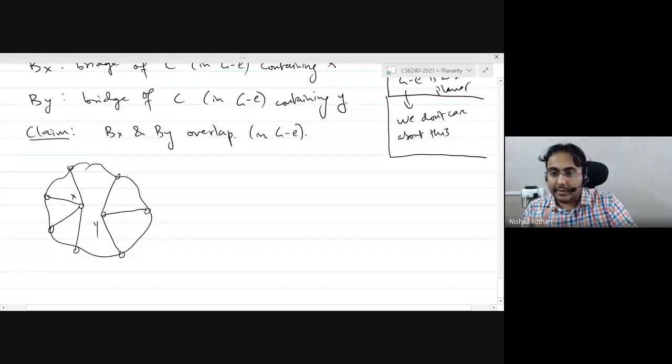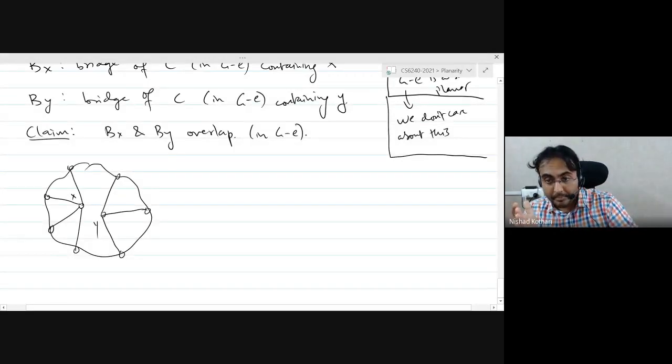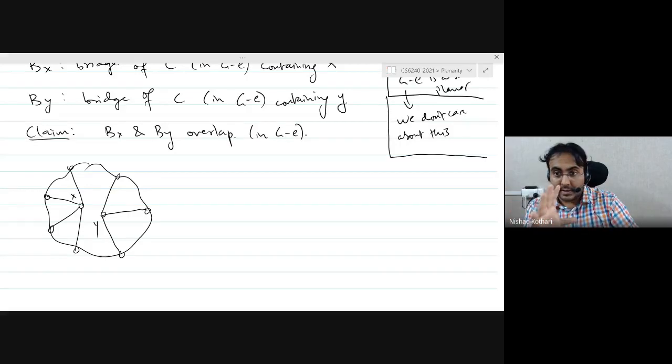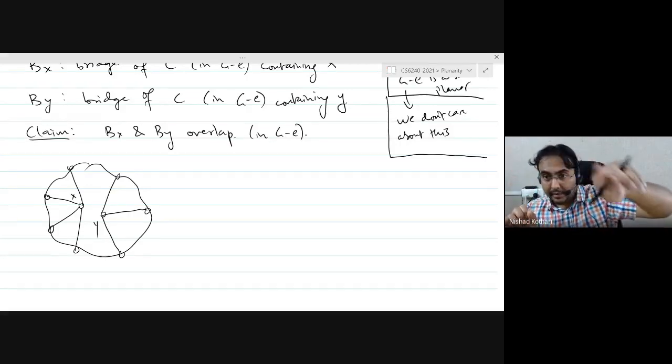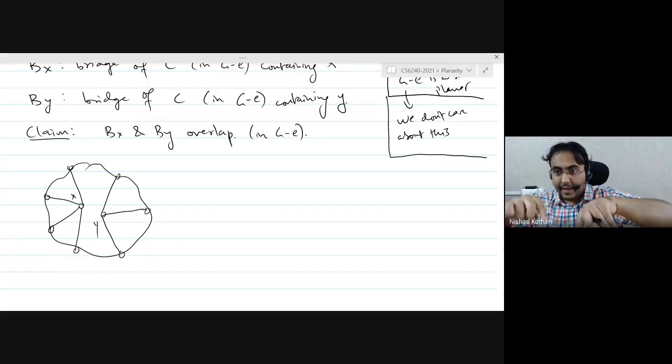This is what it means for the bridges to not overlap. The four vertices that are neighbors of X in our example first appear consecutively on the cycle, and then the other three vertices, neighbors of Y, appear consecutively on the cycle after them, right? This is exactly what it means for the bridges to not overlap, right?